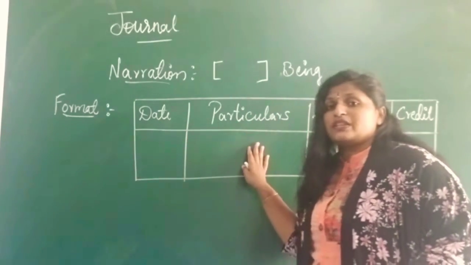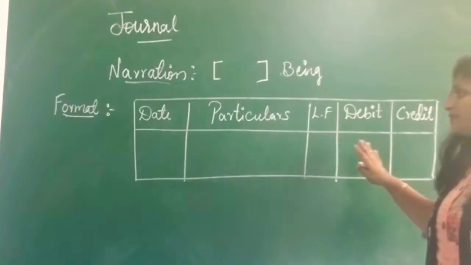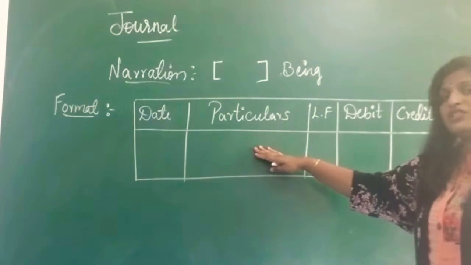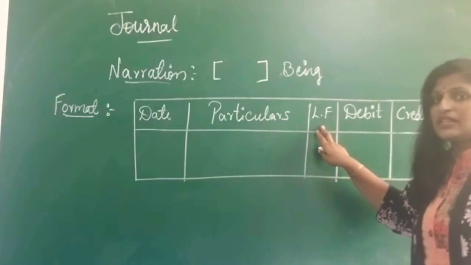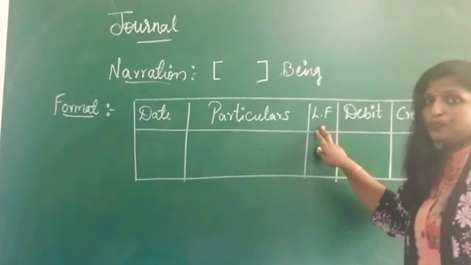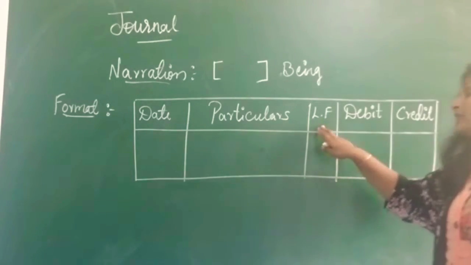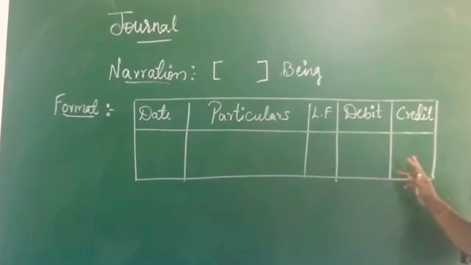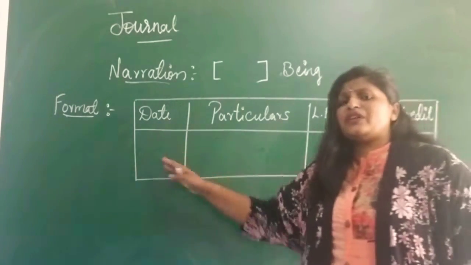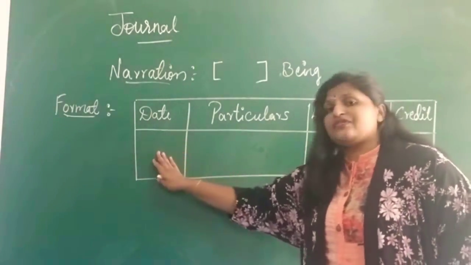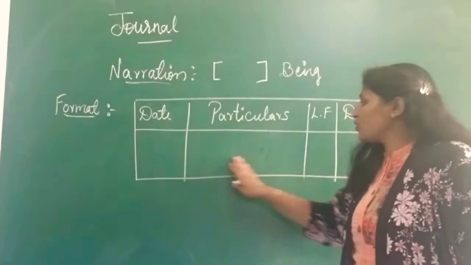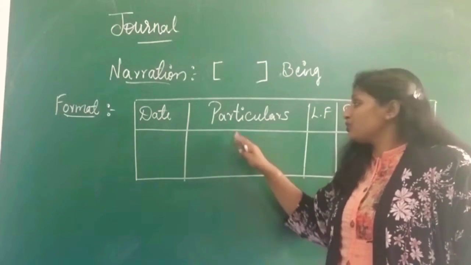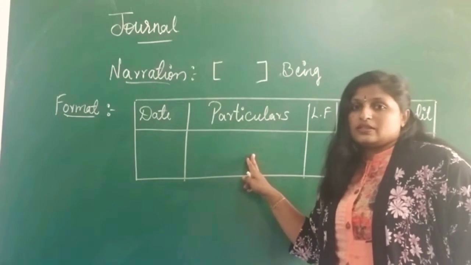Now, this will be the format of the journal entry. You have the date column, then particulars, LF. LF is nothing but ledger folio. Then the debit and credit columns, where we will be writing the amount. In the date column, when the transaction has taken place, that date we are going to write. Here in the particulars we are going to pass the journal entry along with the narration.